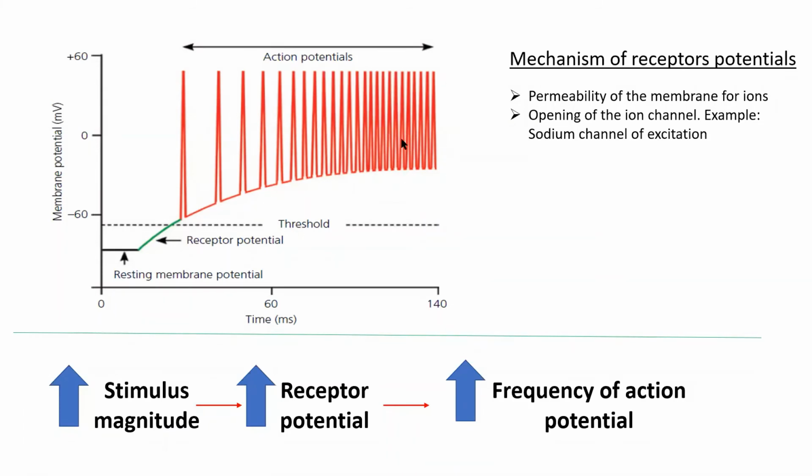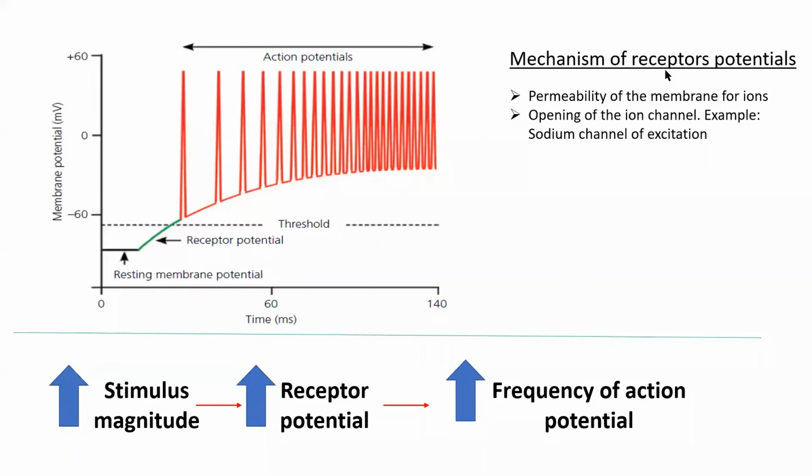And that frequency of action potentials tells the CNS that there is a much stronger stimulus. The CNS or the neurons only understand the action potential. When there is more frequency, it means there is a more sensitive object which is stimulating the receptor.